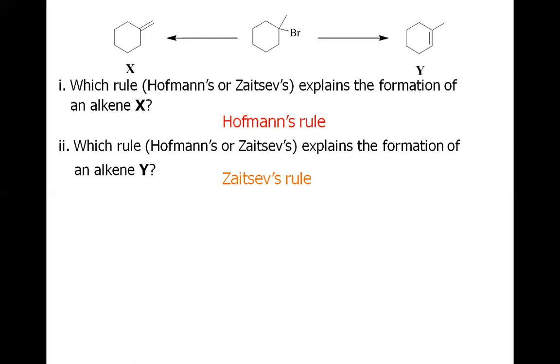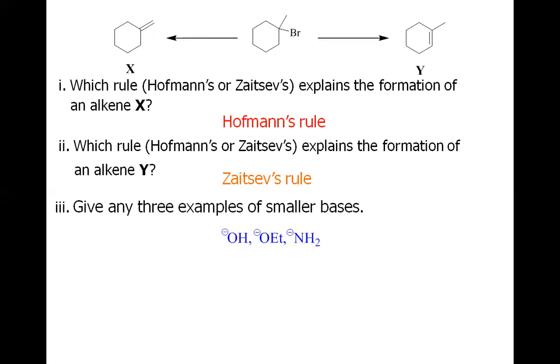This is the question: which rule between the Hoffman and Zaitsev explains the formation of alkene Y? So the answer is Zaitsev rule, because in Zaitsev rule we get the more substituted alkene, and in Hoffman rule we get the less substituted alkene. And the second last question is simply to give any three examples of smaller bases. In fact, there are many smaller bases, but if you consider only three, I would prefer to write the hydroxide, the ethoxide, and the amide. These three bases are quite common, and they are very small in size.